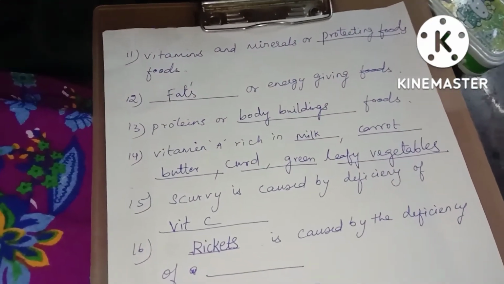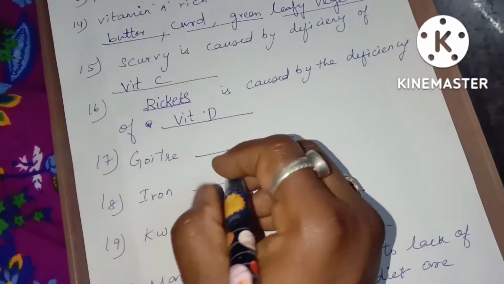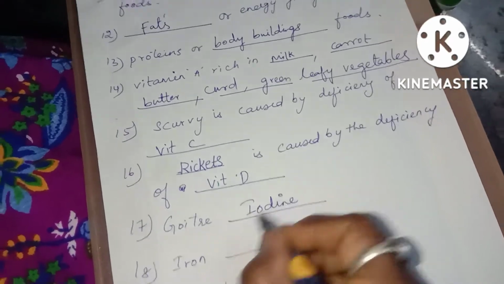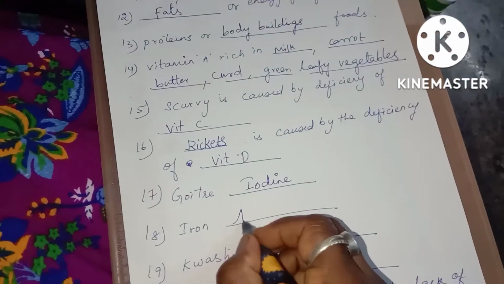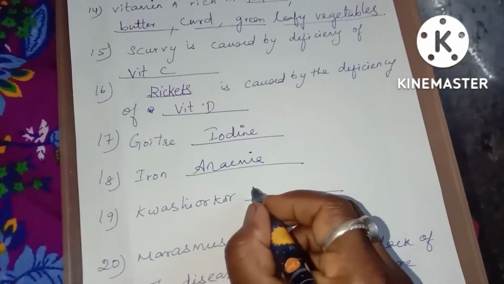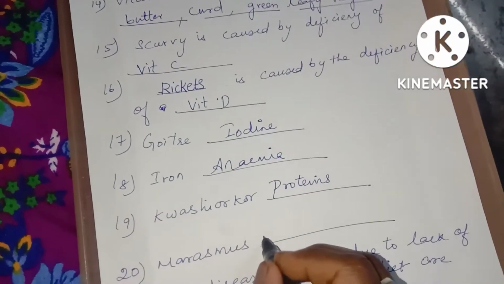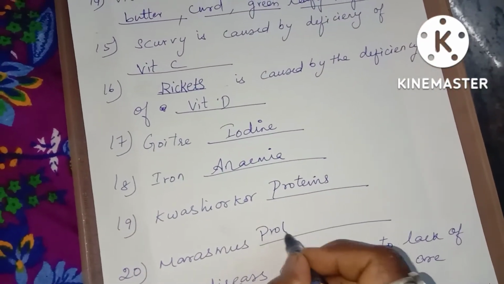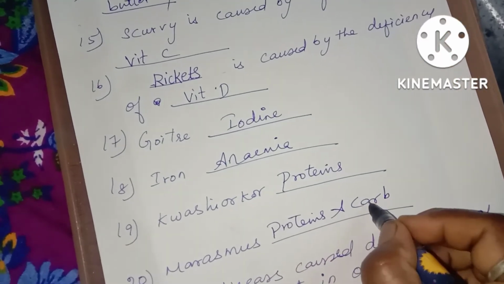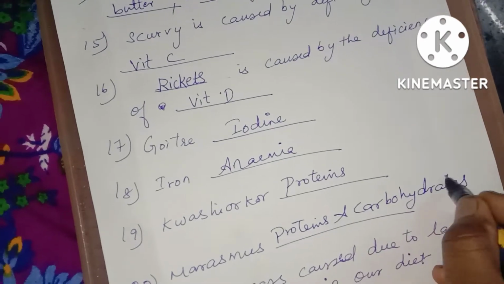Rickets is caused by, very good. Goiter is iodine, iron deficiency. Kwashiorkor, marasmus, proteins and carbohydrates.